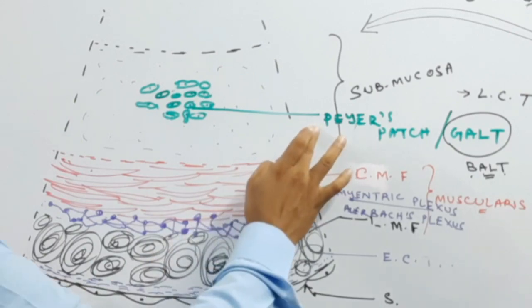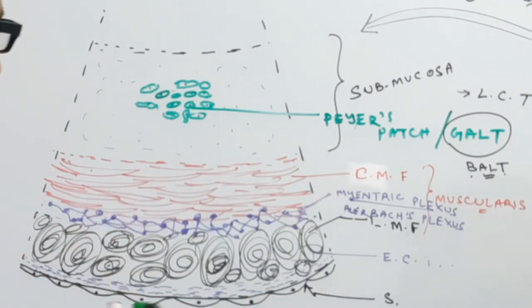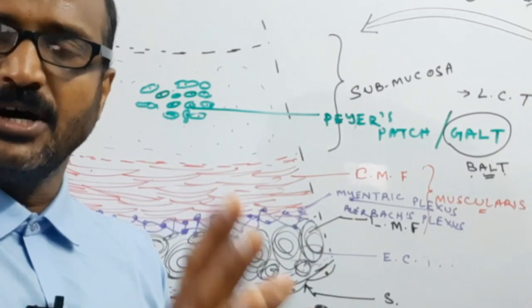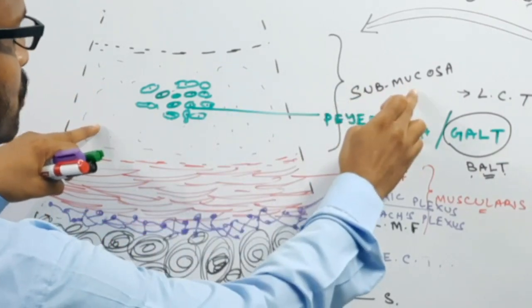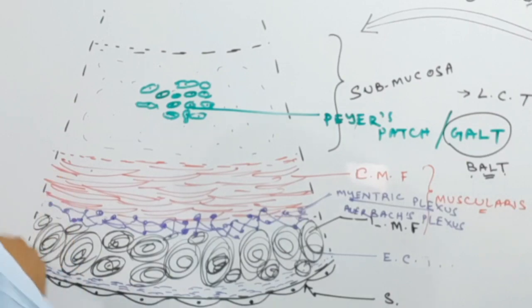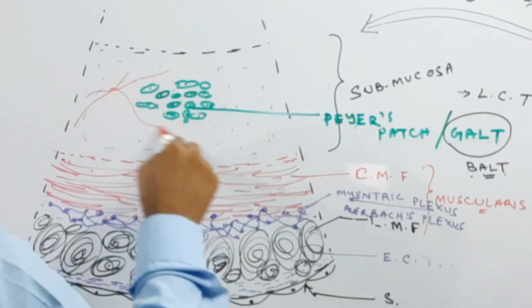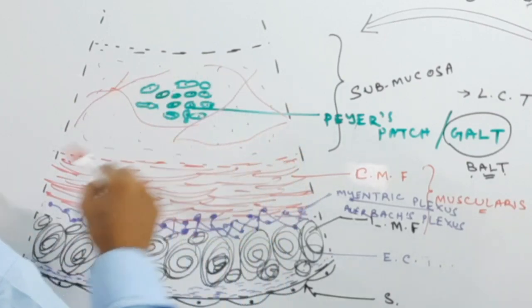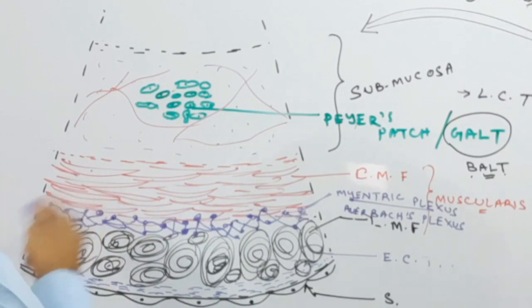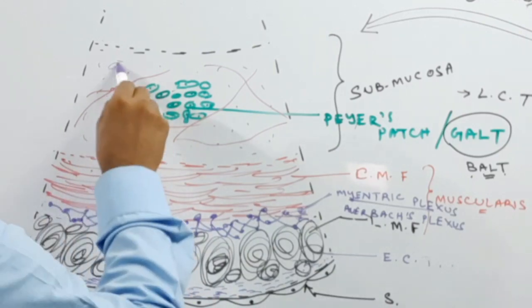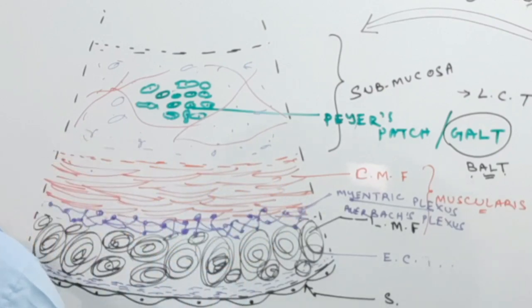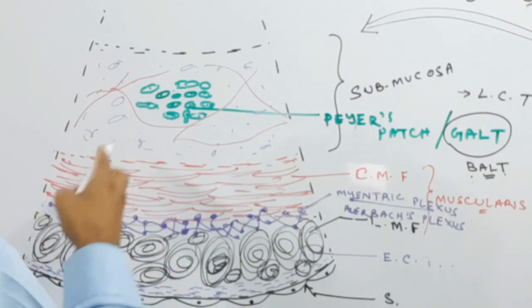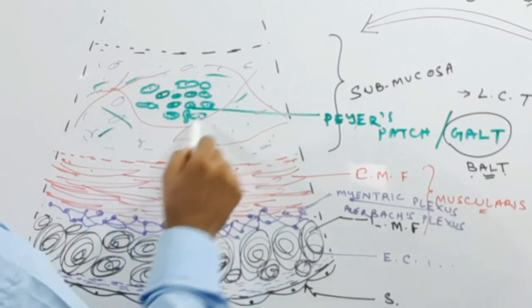The Peyer patches are present throughout the length of the alimentary canal in the submucosa layer, which contains blood vessels, lymphatic vessels, different cells, and reticular fibers.